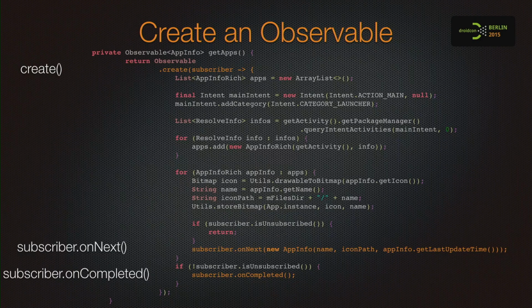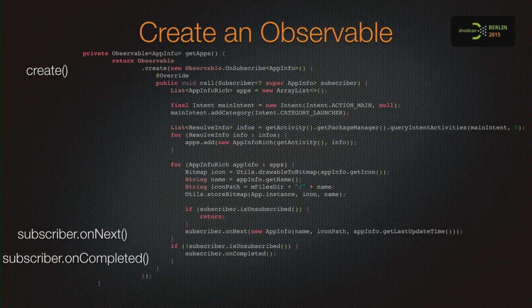and the moment that we don't have more items, we just complete the sequence. We are doing it in a for loop. You would not normally do it in a for loop, but it's for the sake of the example. It shows how a normal routine can be converted into an RxJava routine. So you just emit a new item with onNext. You could use onError at some point if you have some try-catch that can explode.